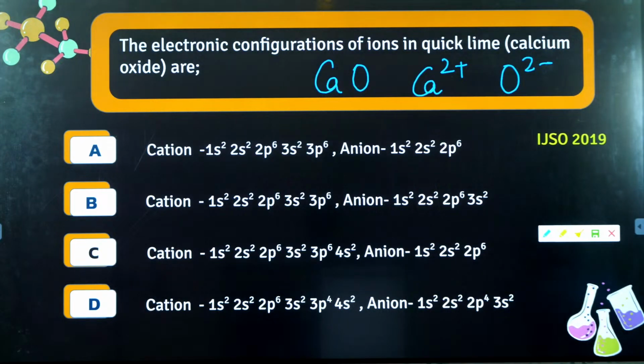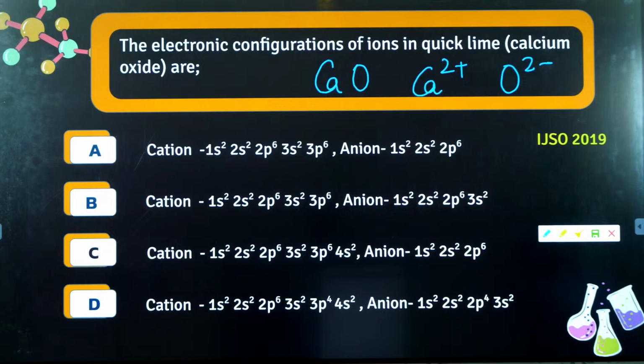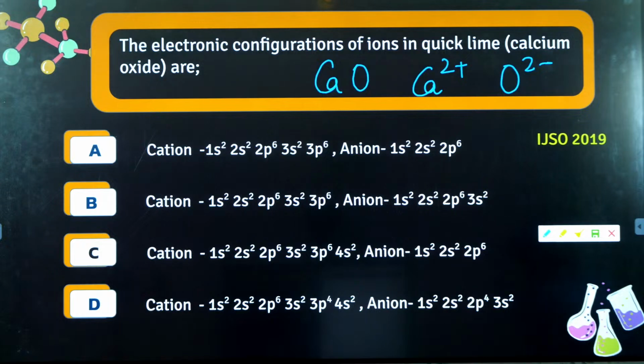Aditri, you are supposed to read yourself after doing the magnetism. Yes, IJSO 2019 question. Let me know the answer, guys. What is the configuration of calcium 2 positive? And what is the configuration of O2 negative? Calcium 2 positive has 18 electrons, O2 negative has 10 electrons.